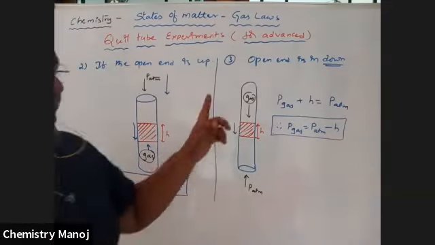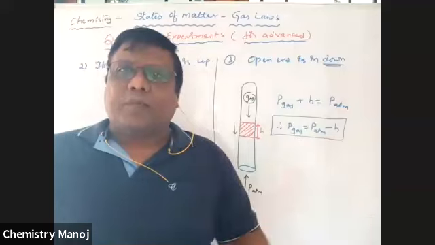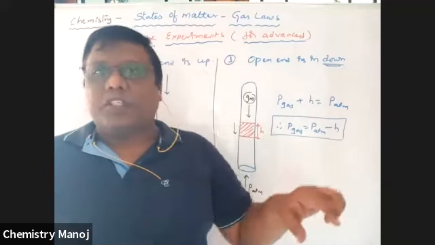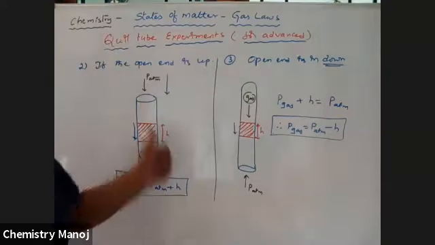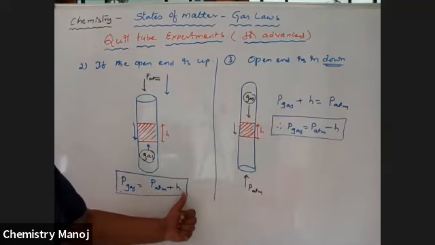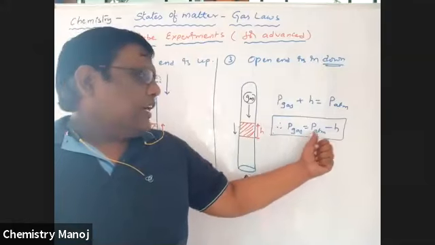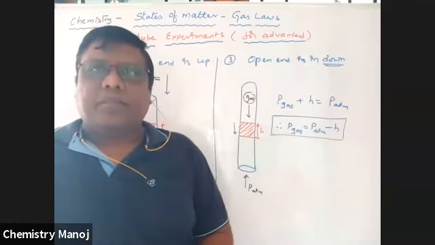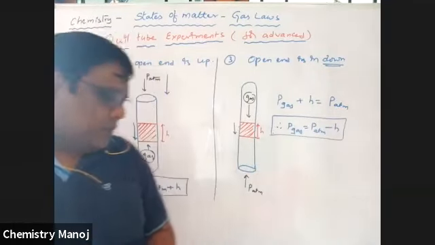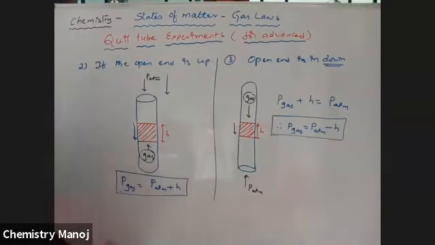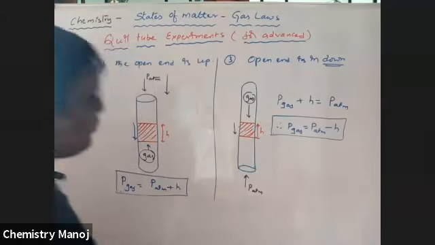So, if it is in horizontal position, pressure of gas is equal to atmospheric pressure. Open end up, pressure of the gas is equal to P atmosphere plus H. Open end down, the pressure of the gas is equal to atmospheric pressure minus H. So not only this, there is one more, that is